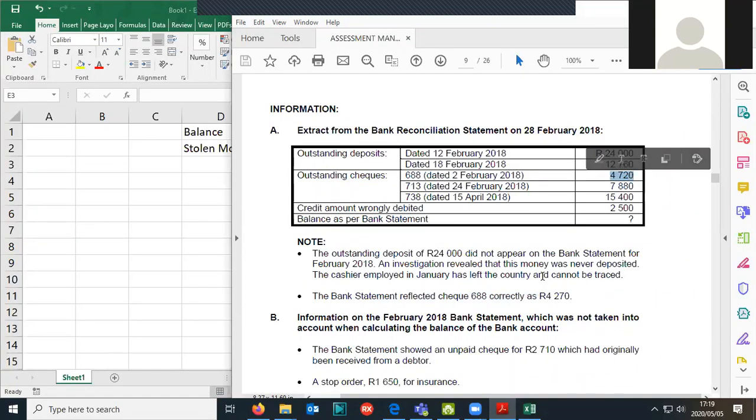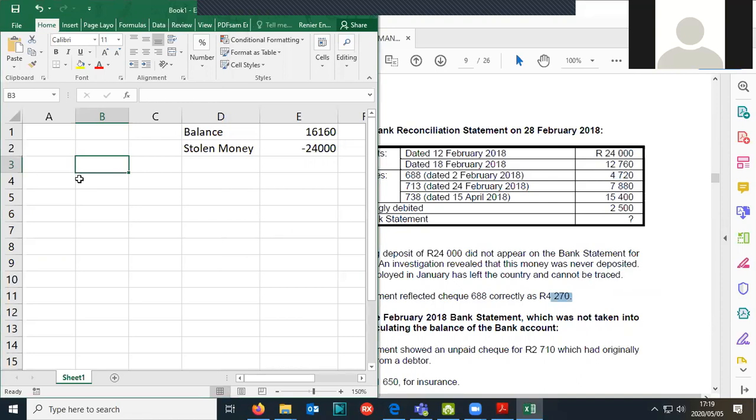Okay, so we most likely reflected this one in the CPJ as 4720, but it's actually 4270. So in the CPJ, it was 4720. So that was the CPJ. And the correct amount is 4270. So they swapped it around.